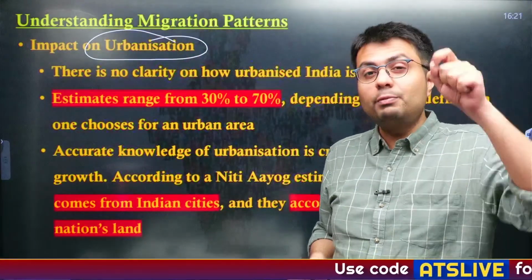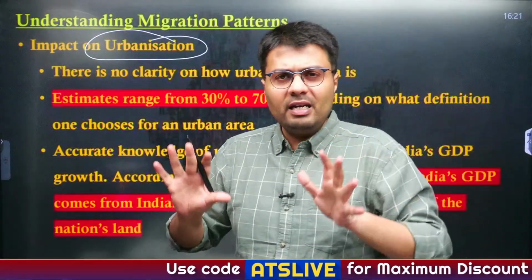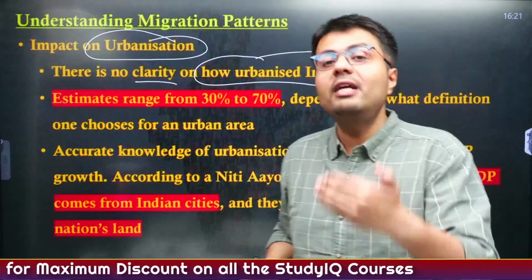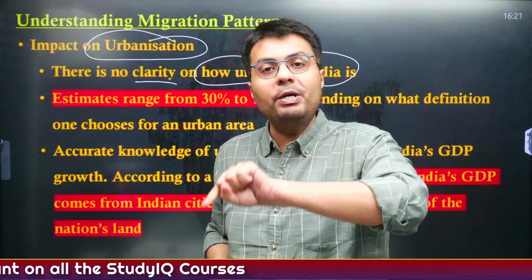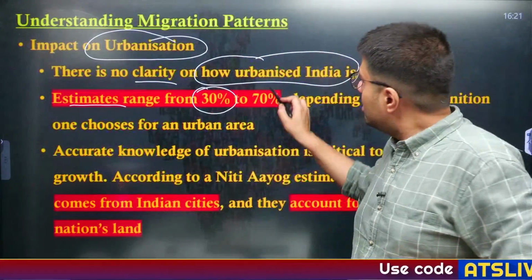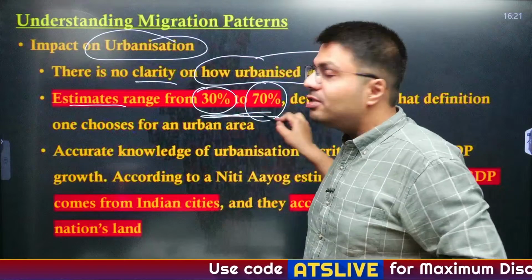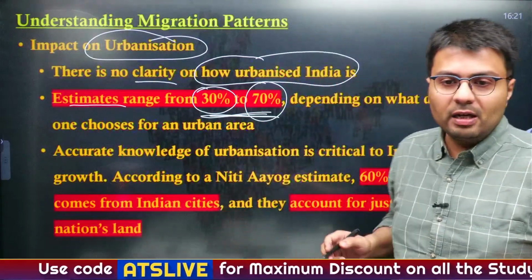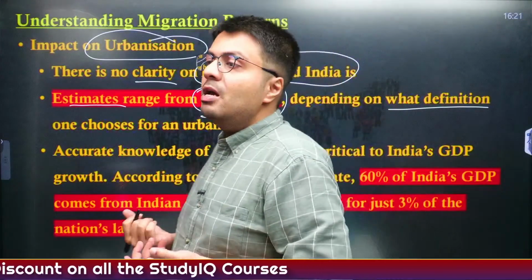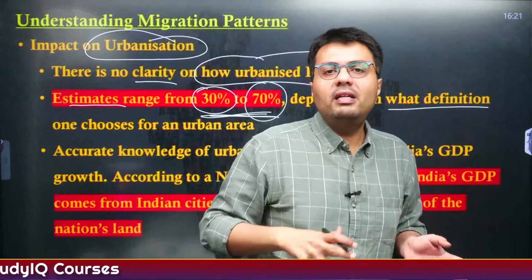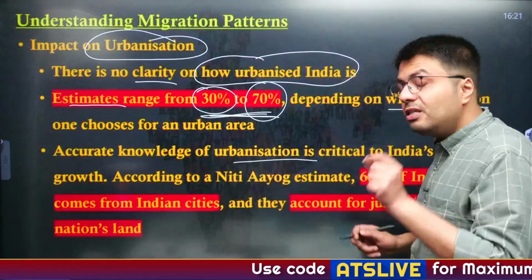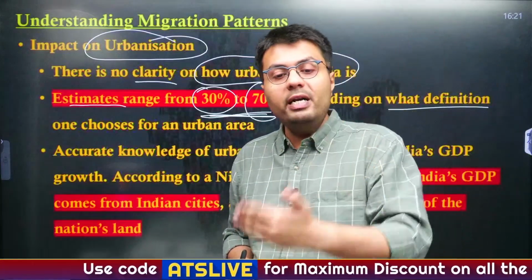But even today, despite the well-known fact that there is increased urbanization, we do not have clarity on how urbanized India is. What is the share of population living in cities as compared to rural areas? Some estimates say 30% of our population lives in cities, some say it is 70%. So there is no accurate data on this. And this also changes because we follow different definitions of urbanization. Some semi-urbanized areas are called rural in one metric and urban in another. And accurate knowledge of urbanization is very critical when you have to understand how India's GDP is growing.